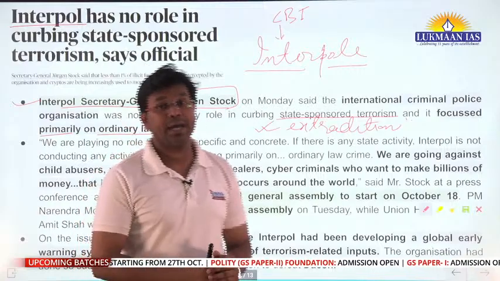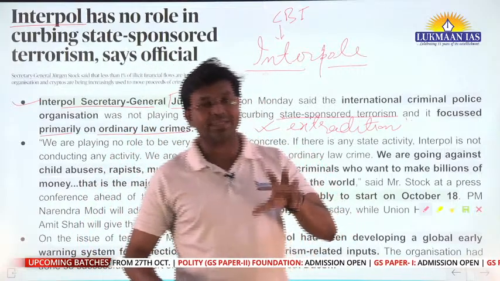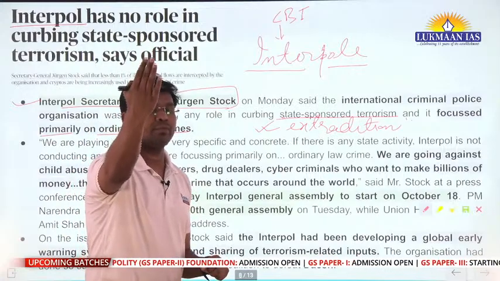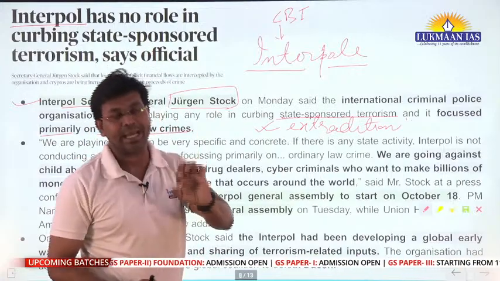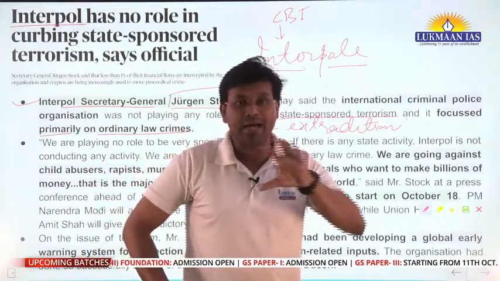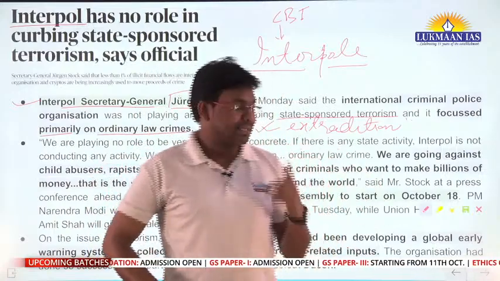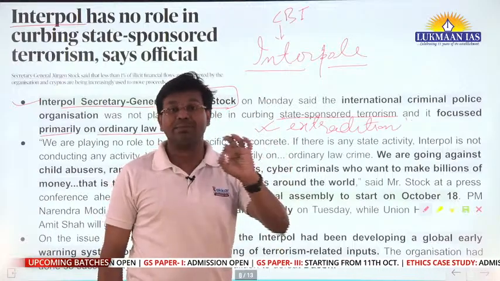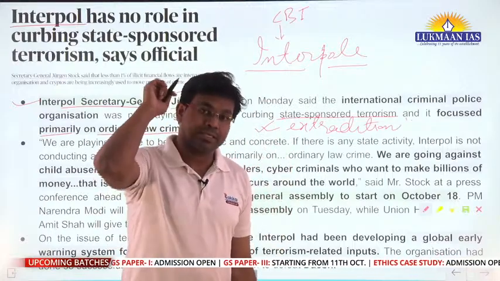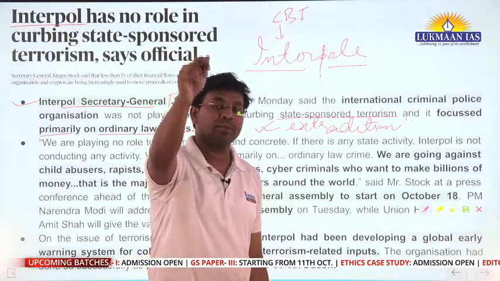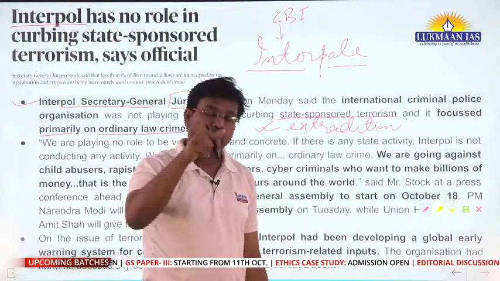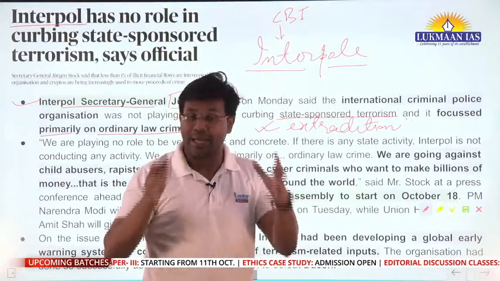That was orchestrated, planned by people from, let's say, Pakistan. So this was state-sponsored terrorism, meaning some Pakistani officials, some people based in Pakistan, sent terrorists to attack some establishments in India.